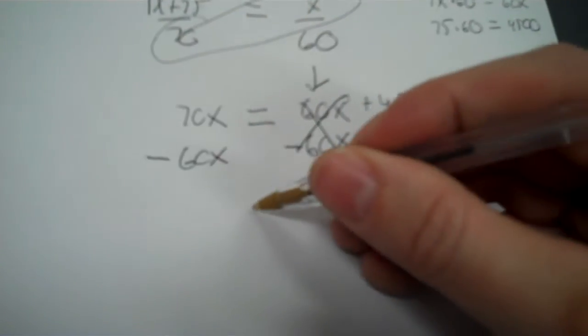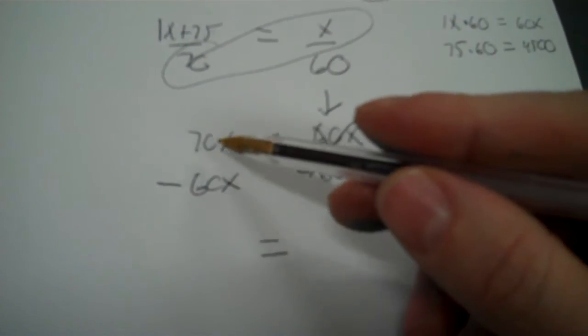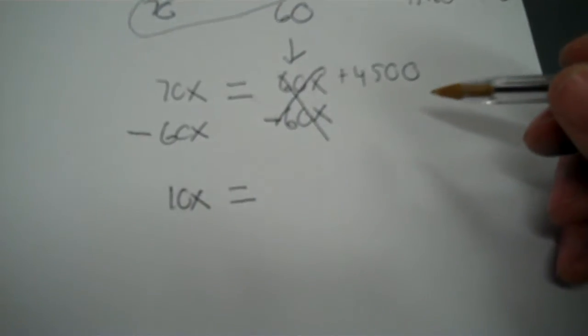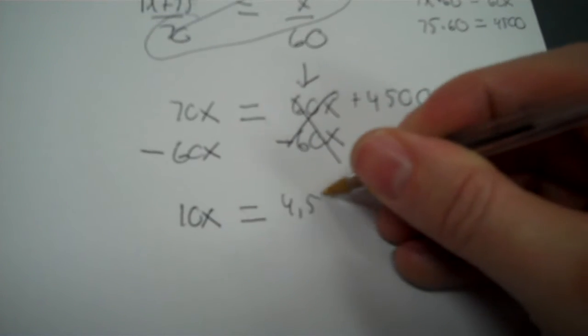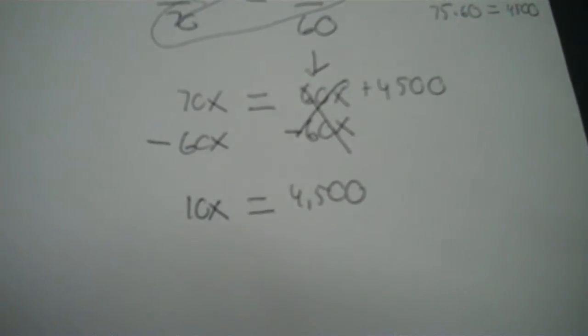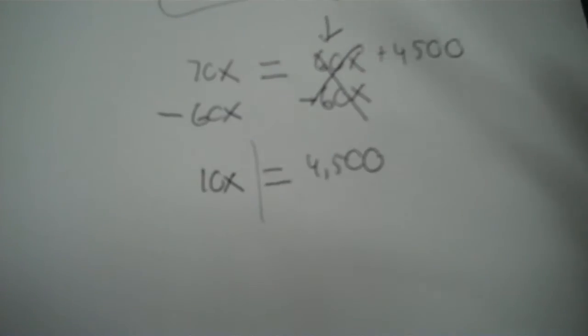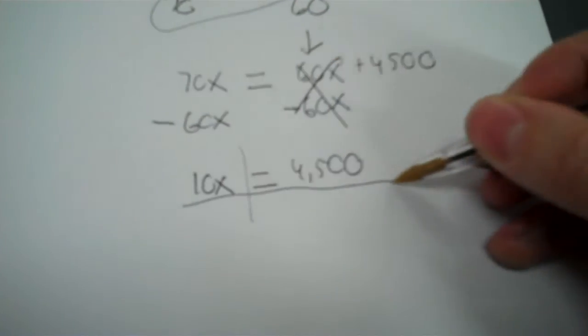Now I subtract over here. 70X minus 60X is 10X. And over here we got 4,500. Now I can just go ahead and divide because the only X I have is here. What's happening to it is it's multiplied by 10. So the opposite of multiply is divide by 10. So I divide 4,500 by 10 and that's 450.